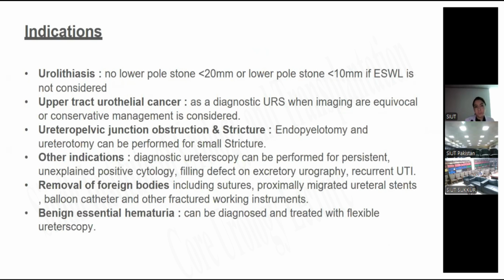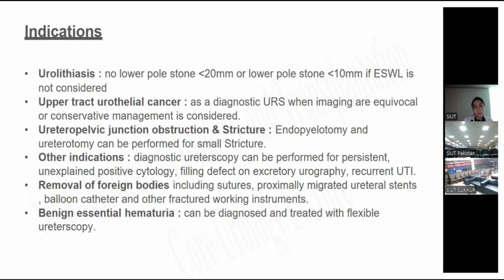Indication of urolithiasis: for non-lower pole stone of less than 20 mm or for lower pole stone of less than 10 mm, in which ESWL is not considered. In upper tract urothelial cancer, as a diagnostic URS when imaging is equivocal or conservative management is considered. In UPJO and strictures, endopyelotomy and ureterotomy can be performed for small strictures.